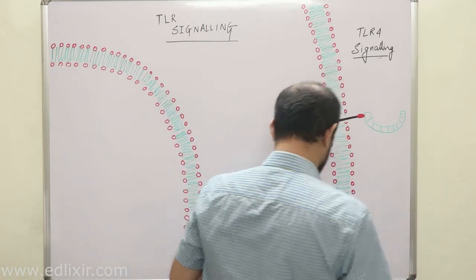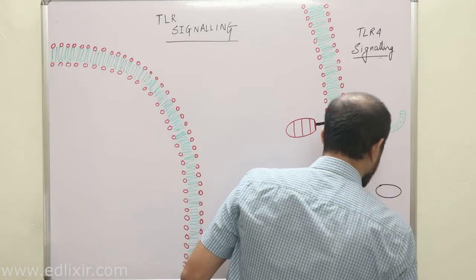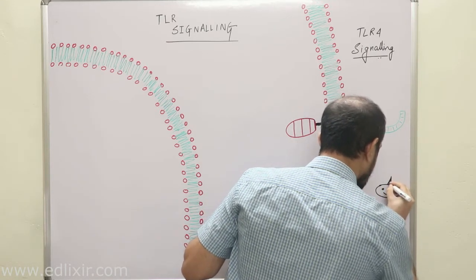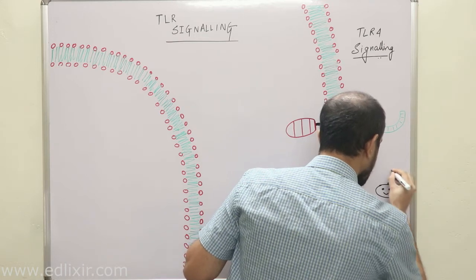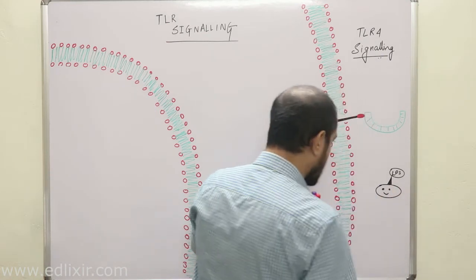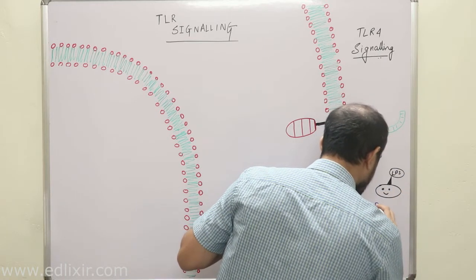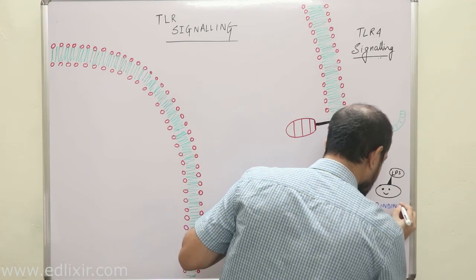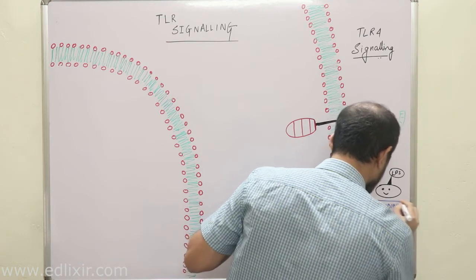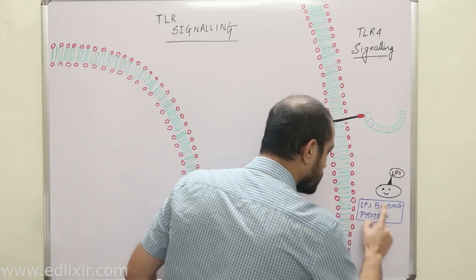Now listen with all your attention. Let me tell you one thing. Suppose this is a bacterium, and this bacterium has lipopolysaccharide. Suppose this is a lipopolysaccharide molecule, LPS. Now listen with all your attention. This LPS binds at first with a protein known as lipopolysaccharide binding protein.